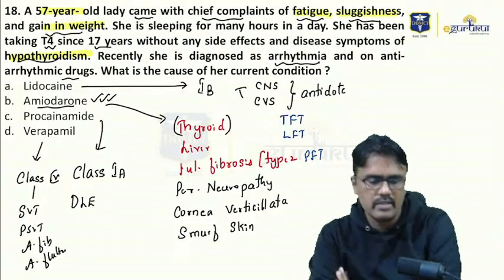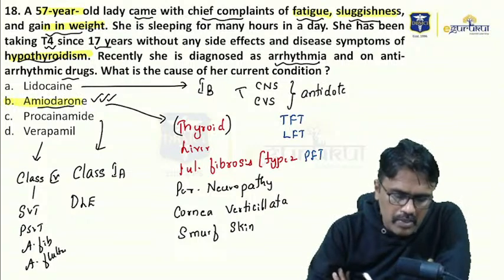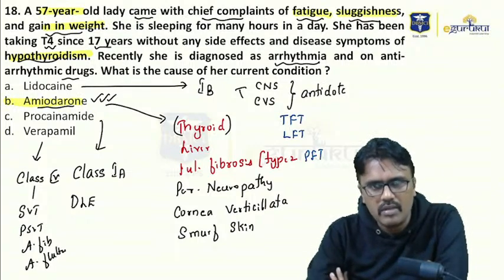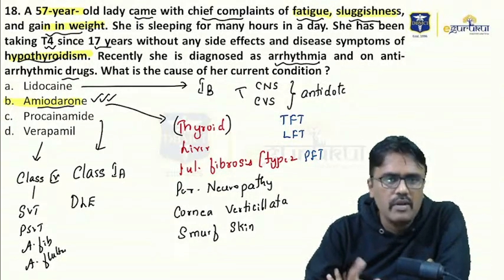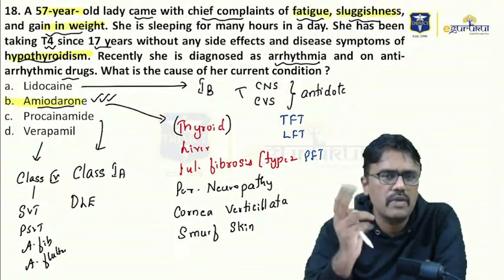So here the answer for this question is B, amiodarone. Amiodarone is the one which can cause all this problem. Now can you tell me which arrhythmia we cannot use amiodarone? Can you tell me 2 arrhythmias where we cannot use amiodarone?